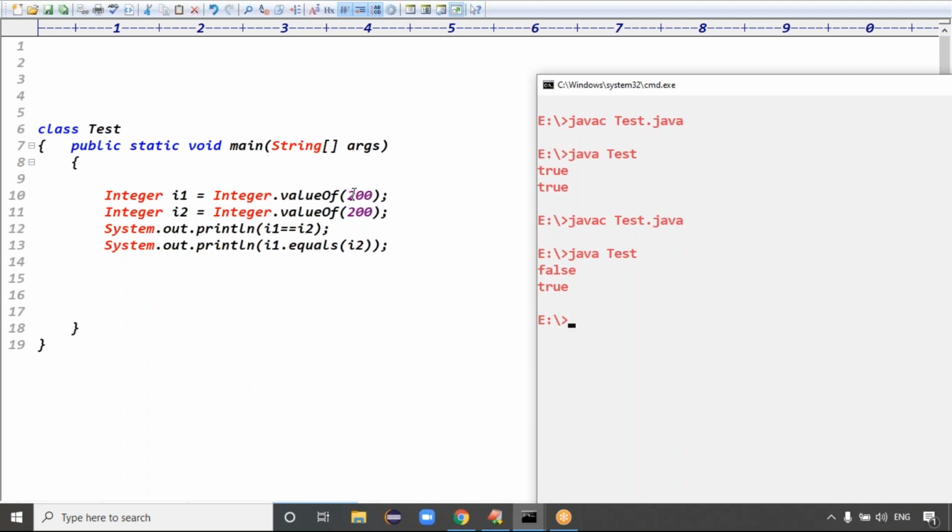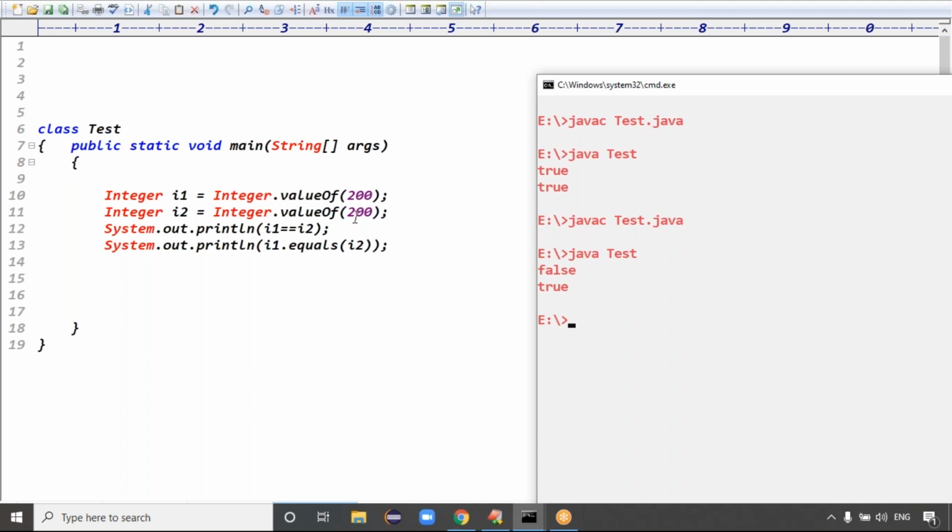So it is the same thing as in the case of strings: if the content is the same, then a new object will not be created. That is a different thing, and you forgot about that point. Okay, then think about the Integer class here. See, for example, in the first case I'm writing 10.